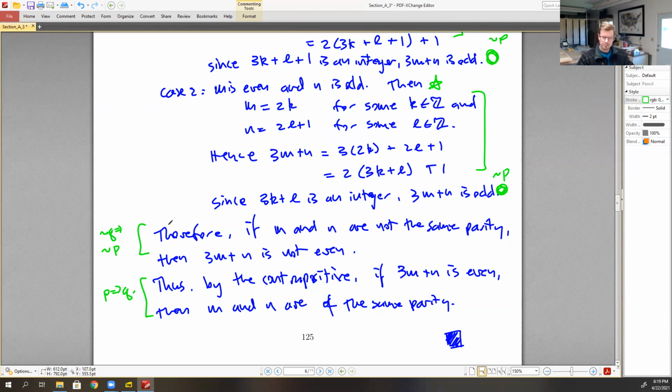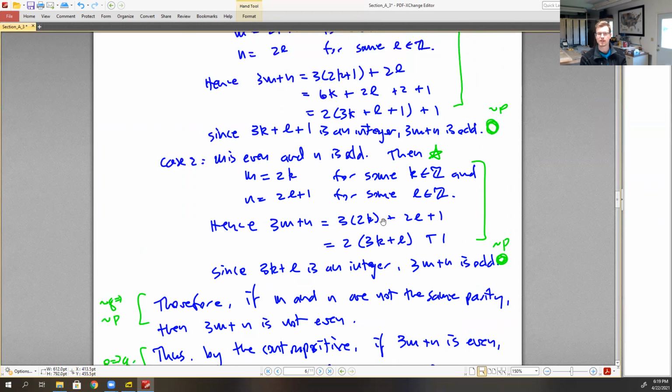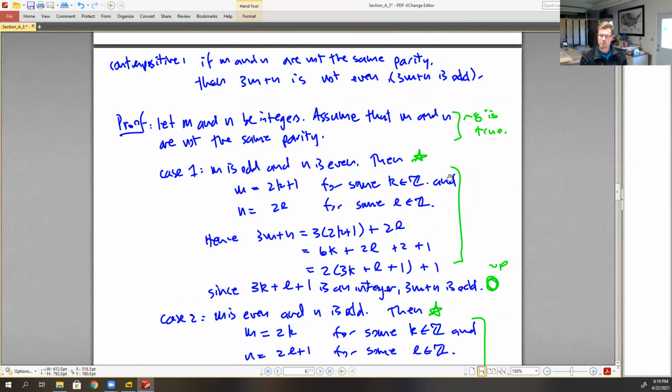Again, the blue portion is the proof. That's all that I would expect to see. You don't need all these additional green comments when you write something up. That's just me trying to explain what we're doing here.